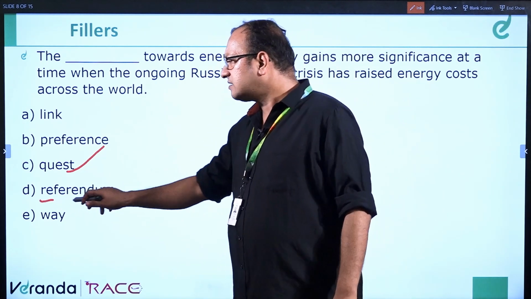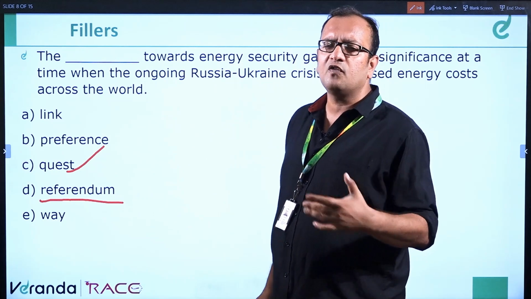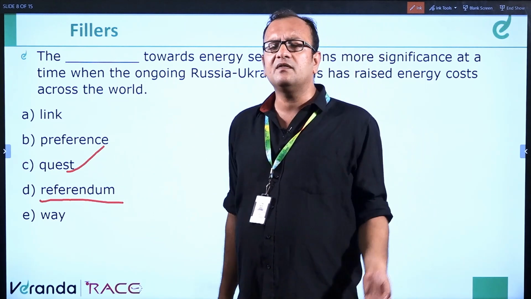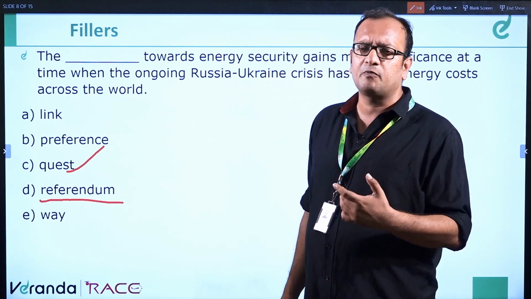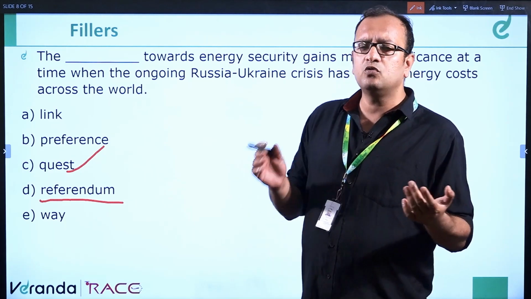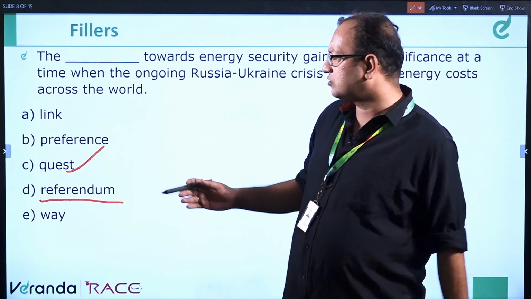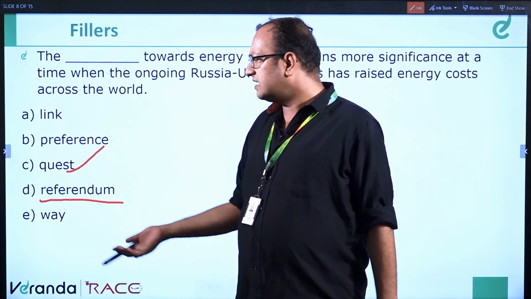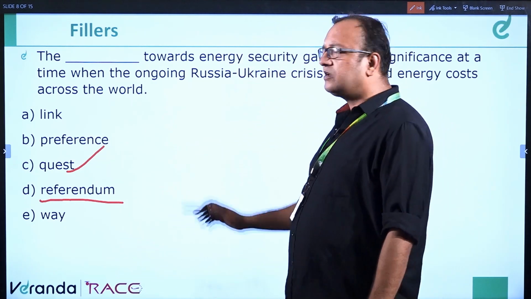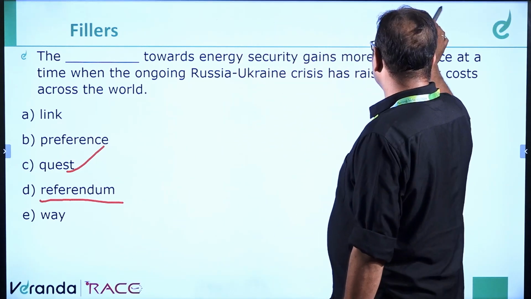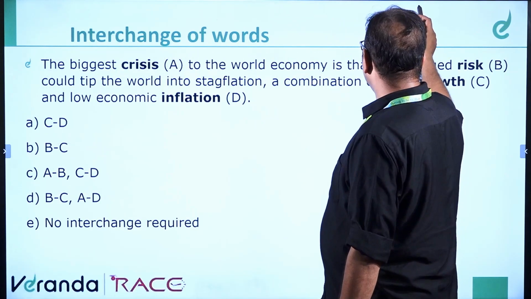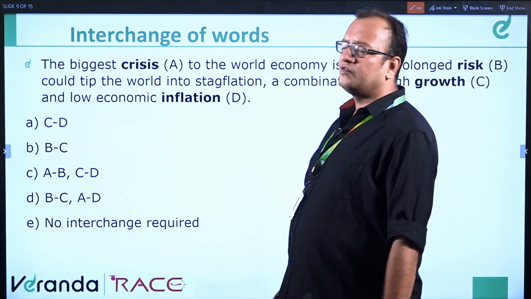Referendum means the common voting of all people. When people give their voting for a particular point through common consensus, that's known as referendum. Preference, link and way, you know the meaning, so the answer would be quest. Okay, moving ahead to interchange of words.